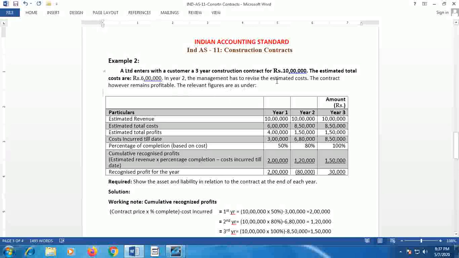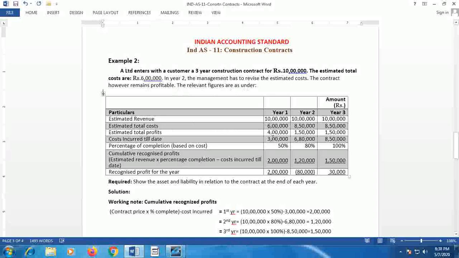So here it is given that the contract price is 10 lakh and initially the estimated total cost is taken as 6 lakh. However, in the second year, the management expects a rise in the cost, so it revises the estimated cost. The details of the contract are given below. Estimated revenue in the first year, that is the contract price, is taken as 10 lakh. In the second year and third year, the same contract price remains.